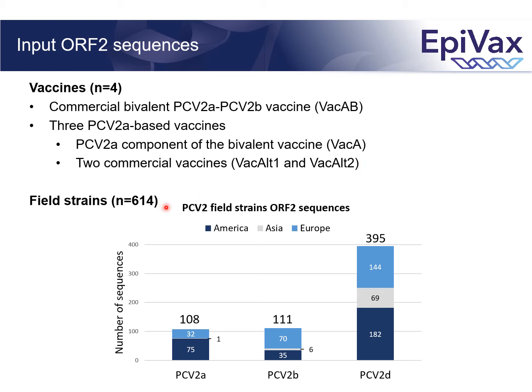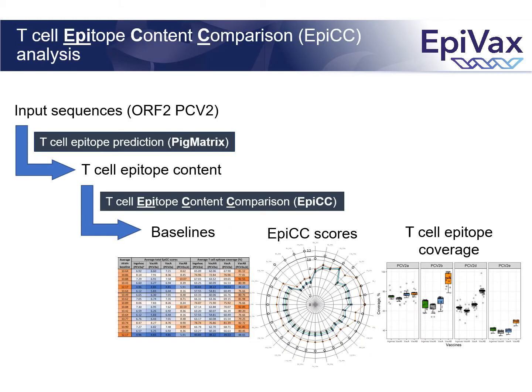In terms of field strains, we analyzed 614 ORF2 sequences from viruses isolated from America, Asia, and Europe. 108 were PCV2A, 111 PCV2B, and 395 were PCV2D. So for this analysis, each input sequence, vaccines and field strains, was screened to identify potential T-cell epitopes. The tool we use for T-cell epitope predictions is called PIC matrix. These predictions, the T-cell epitope content, become the input for the T-cell epitope content comparison analysis.